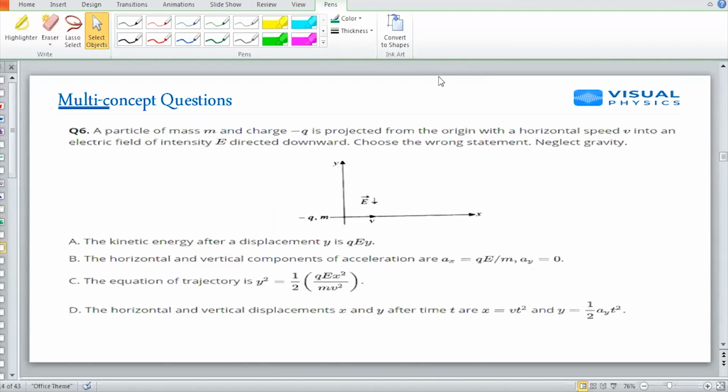Question number 6. A particle of mass m, charge minus q is projected with a horizontal speed v into an electric field. We have to choose the wrong statement, but one thing it is saying, neglect gravity. Okay, so gravity is neglected, and this question is still like motion in gravity.